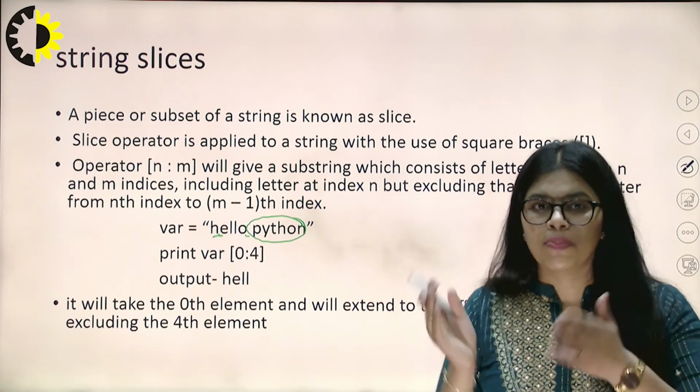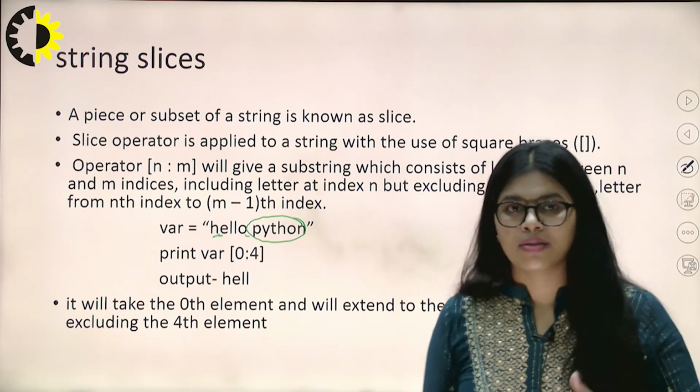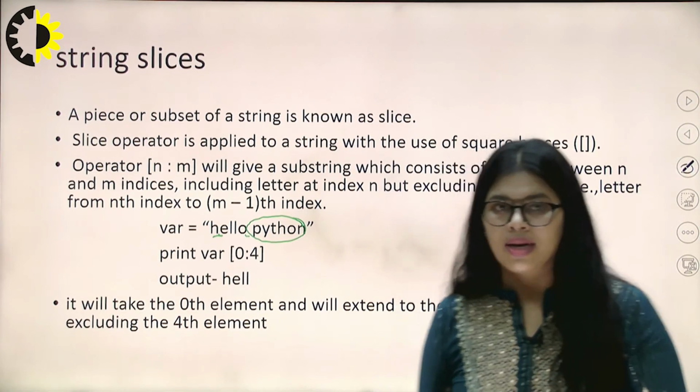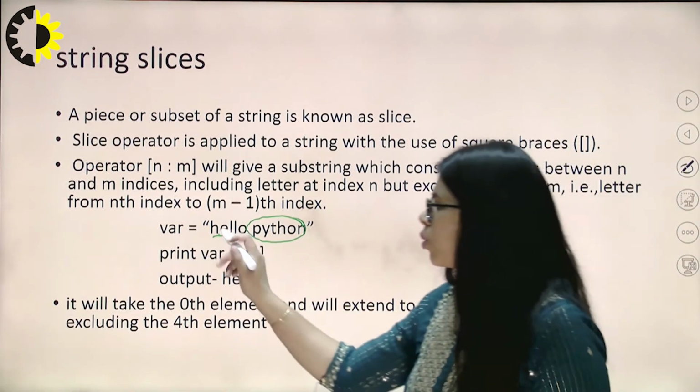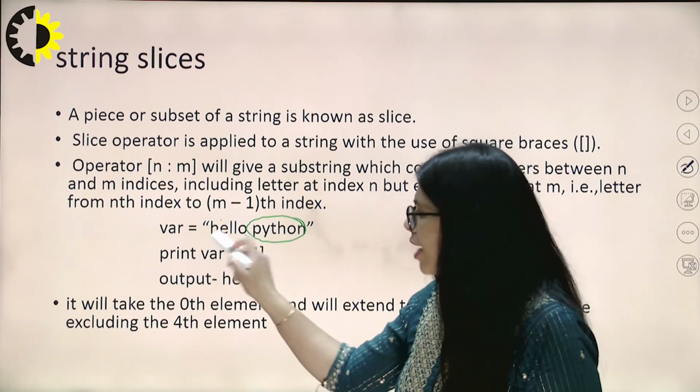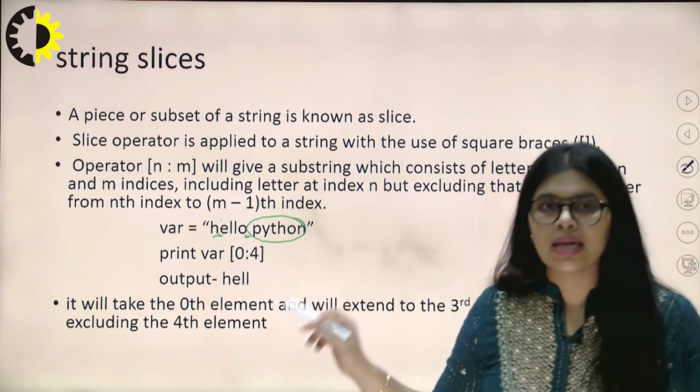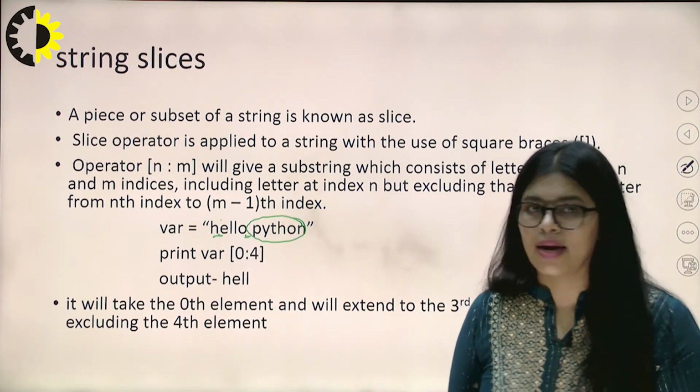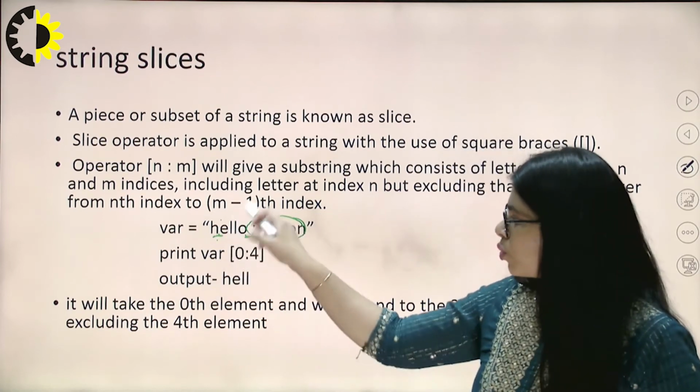Slices means it breaks the string where the user wants to print, like only from H to O. So it will take the index values of H to O.